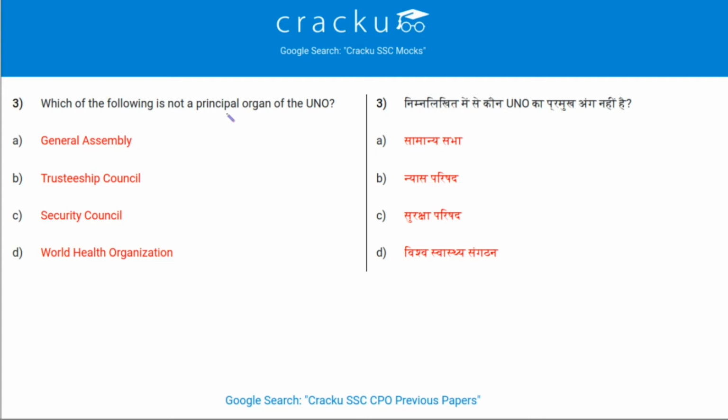Which of the following is not a principal organ of the UNO? The one which is not a principal organ of UNO is the World Health Organization, as this is an independent body, whereas the 6 principal organs of UNO are the General Assembly, the Security Council, the Economic and Social Council, the Trusteeship Council, the International Court of Justice and the Secretariat.